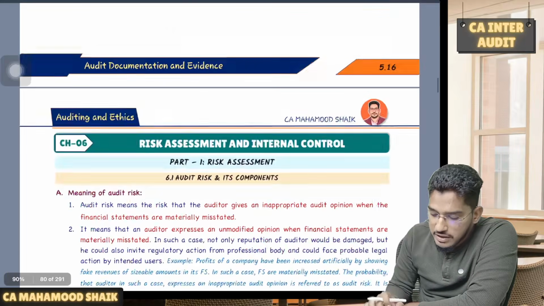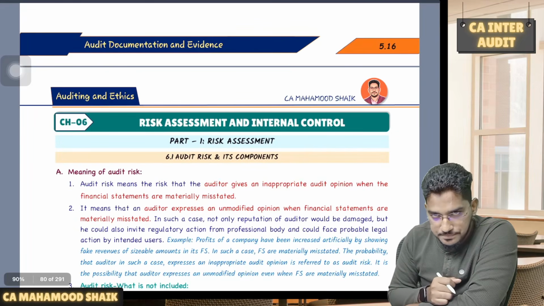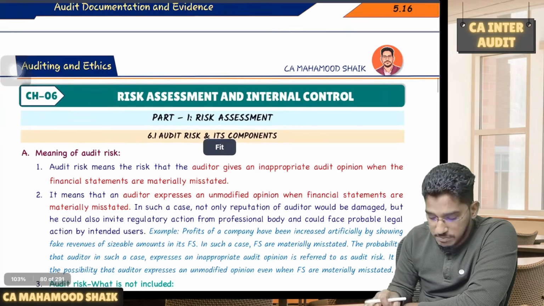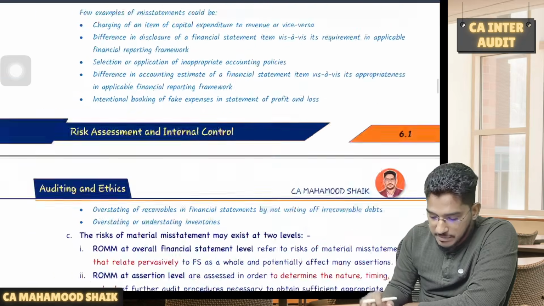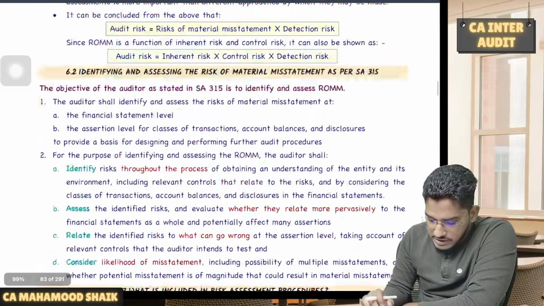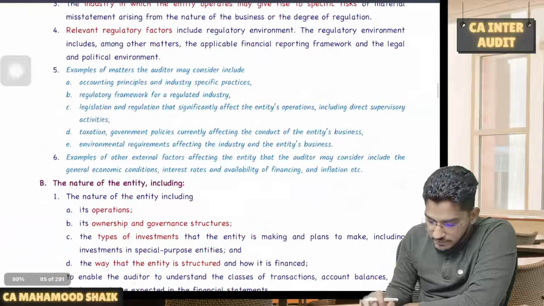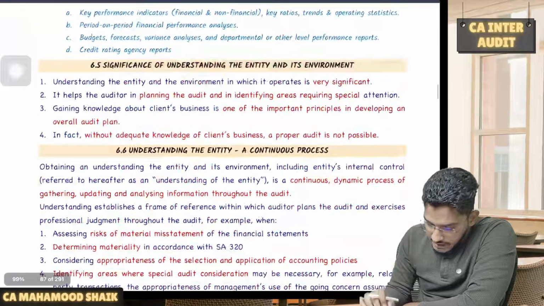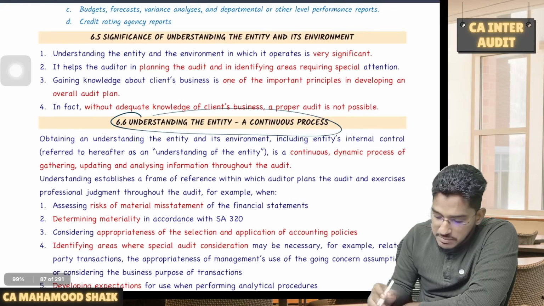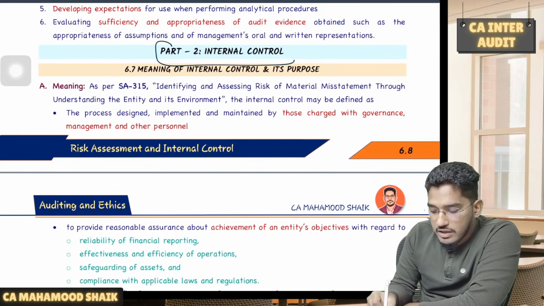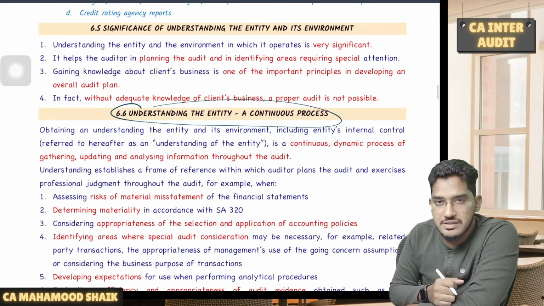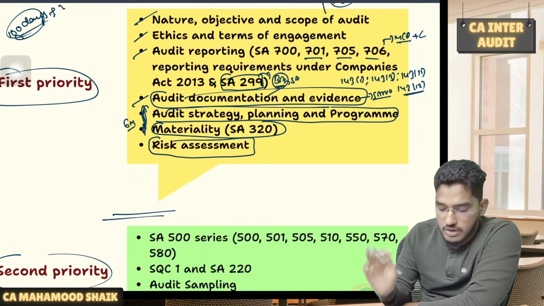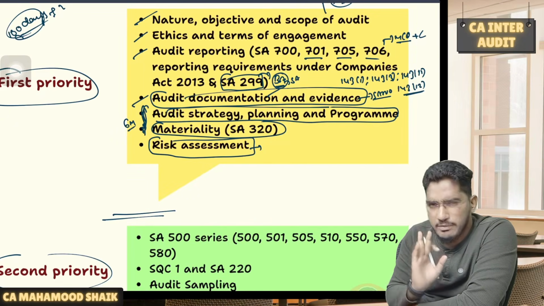See, the risk assessment and internal control chapter is a very big chapter, and I know it is very difficult, because the terminology is so complex there. So here I have divided the chapter into 2 parts. Part 1 is the risk assessment part, up to heading number 6.6, which has the concepts relating to risk assessment. After that you have the internal control part. What I will tell you is, keep that internal control part aside and just come to the risk assessment part. These 6 topics in risk assessment are there, no? You have to get the concept. If you don't memorize it also, I don't have a problem.